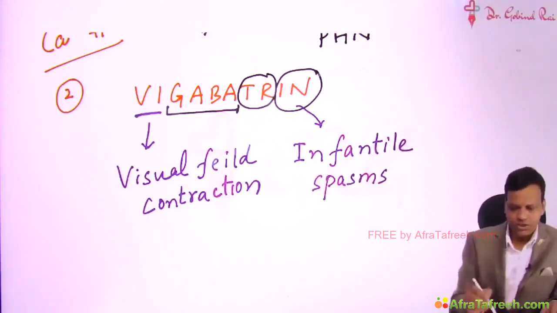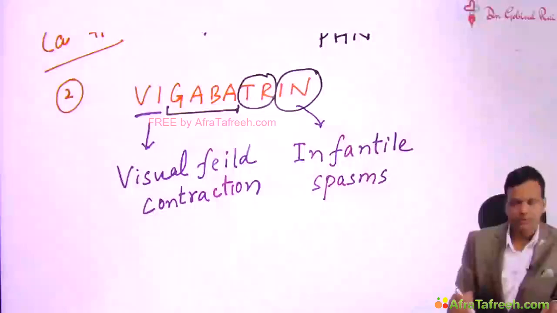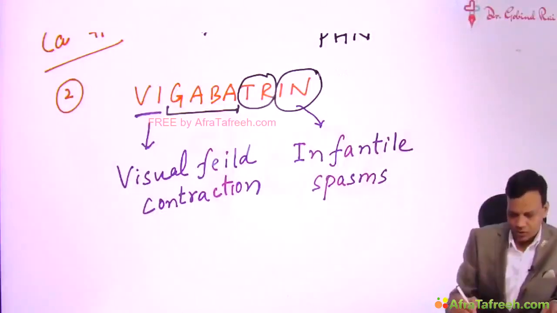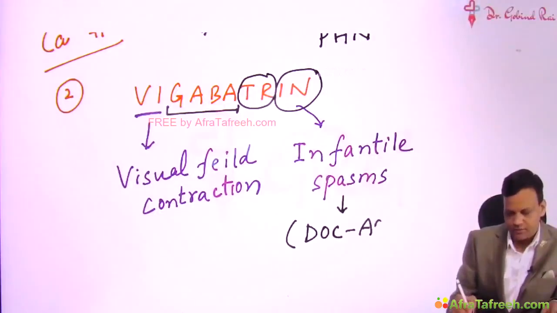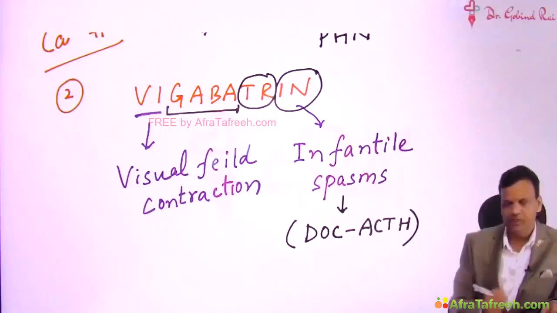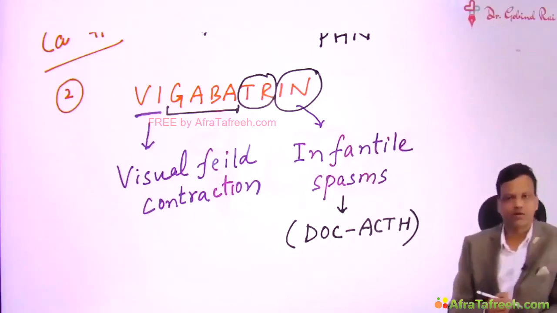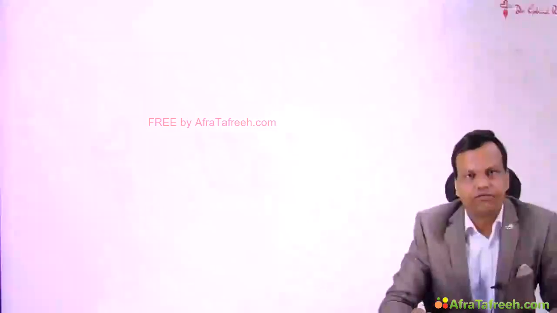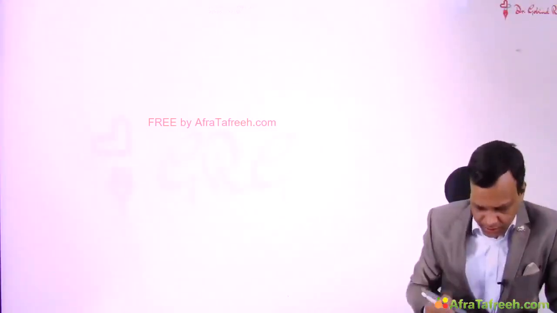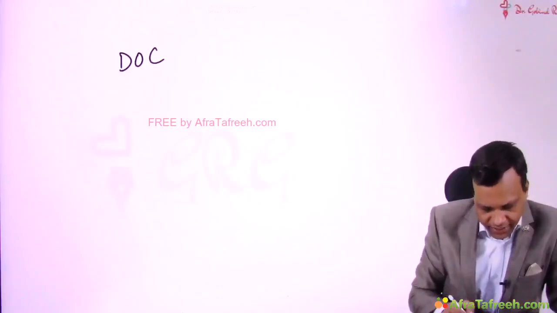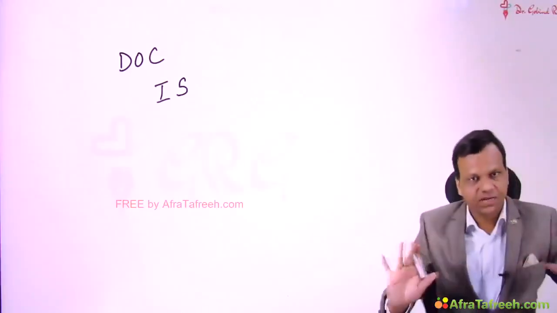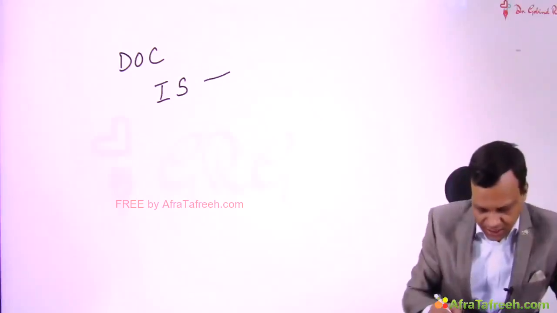Another question asked is, what is the drug of choice for treatment of infantile spasms? So if the question is asked on drug of choice, then the drug of choice is ACTH. Vigabatrin can be used, but the drug of choice is adrenocorticotropic hormone. Read carefully. If the question asks the drug of choice for infantile spasms, nothing else mentioned, only infantile spasm, then the answer is ACTH.